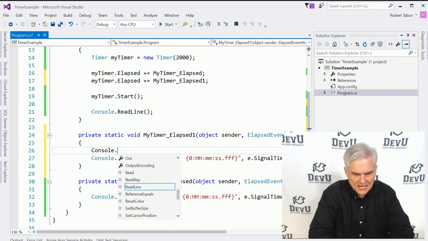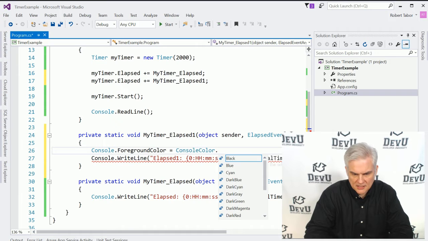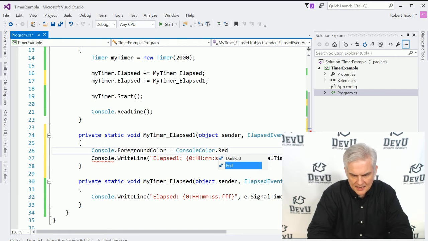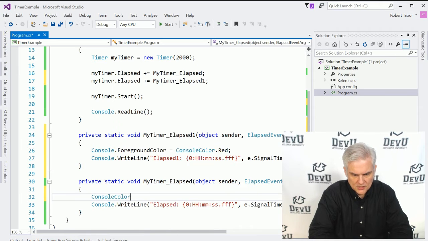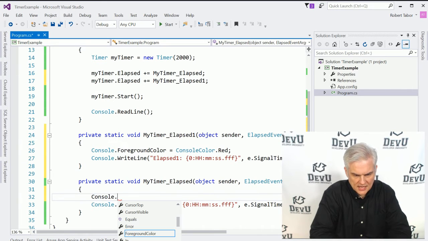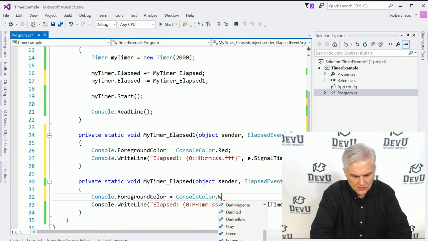In fact, just to make this obvious, I'm going to use that little trick we learned a lesson or two ago, where we set the foreground color equal to console color dot red. That will be for the second one, and then we'll do console dot foreground color equals console color dot white.